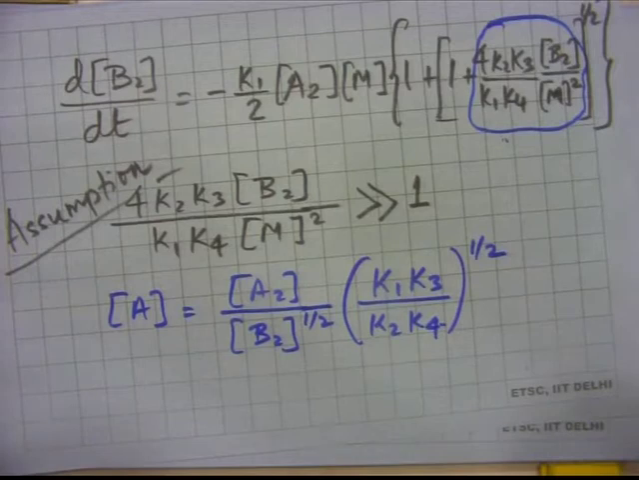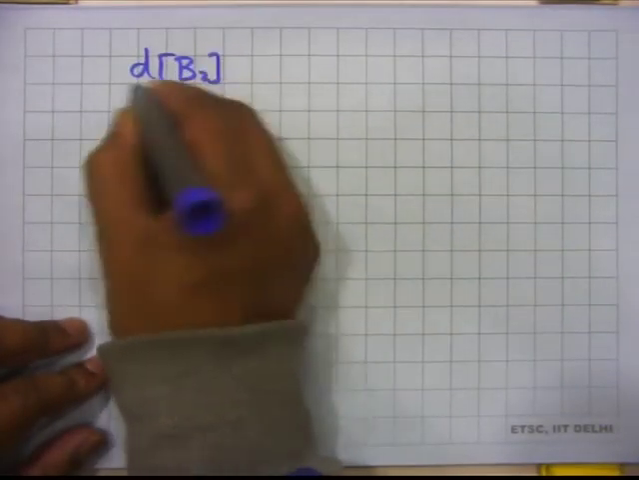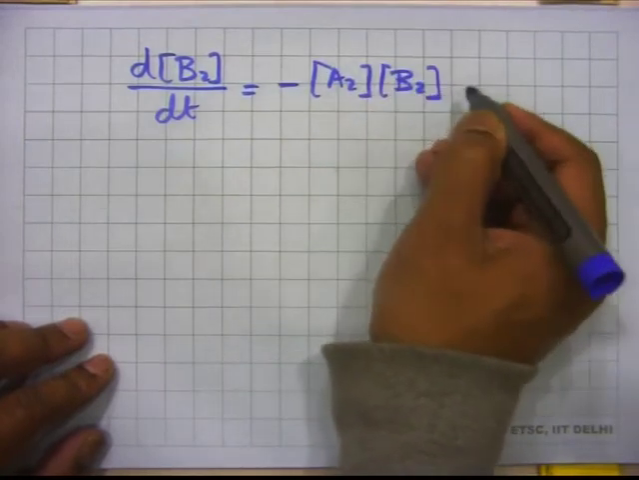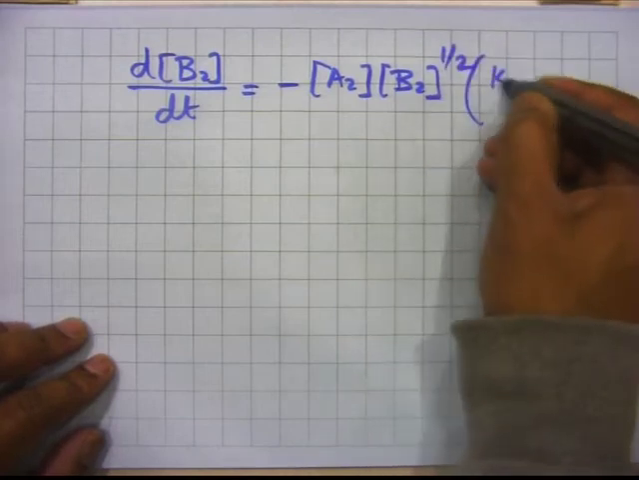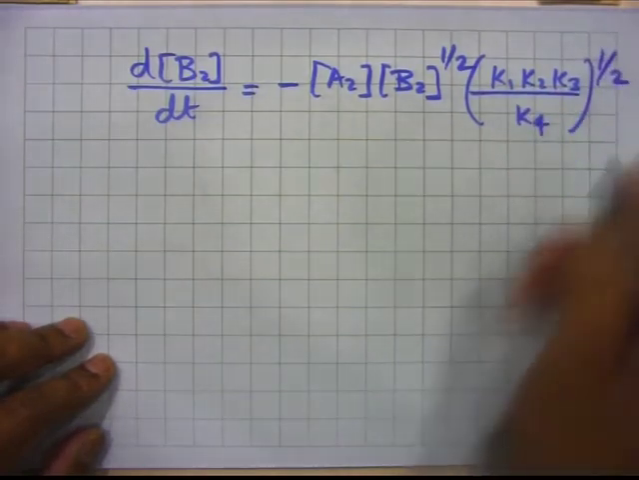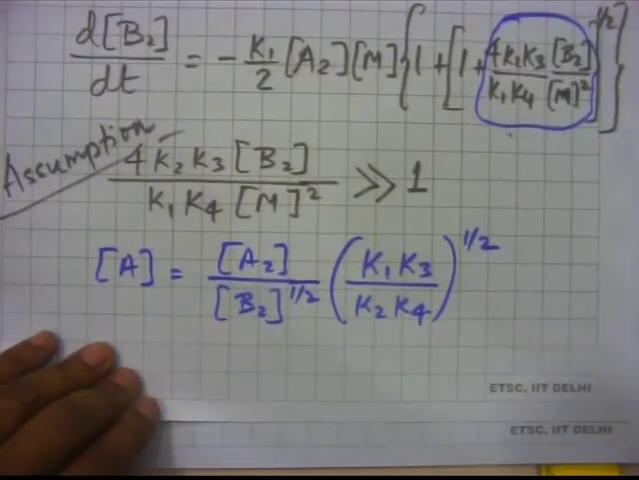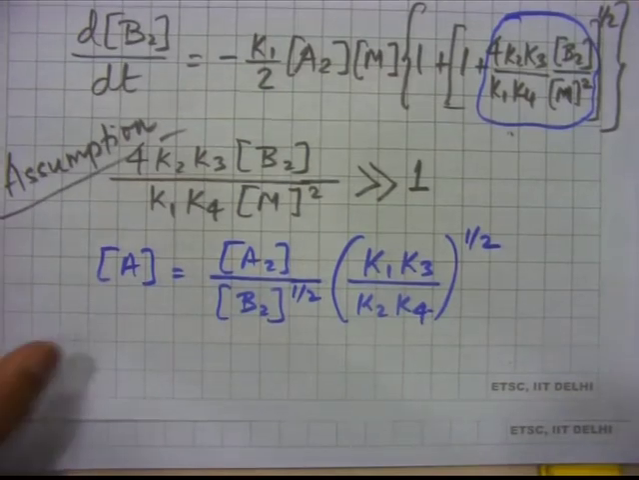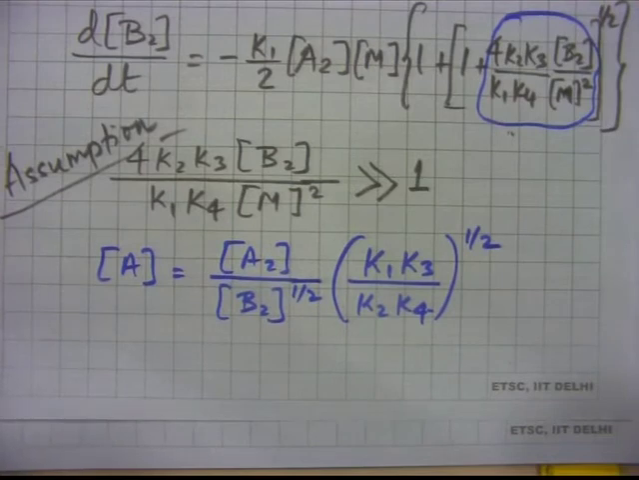So this was 1, this is A, and I just wrote d/dt of B2 also: K1 K3 divided by K2 K4.